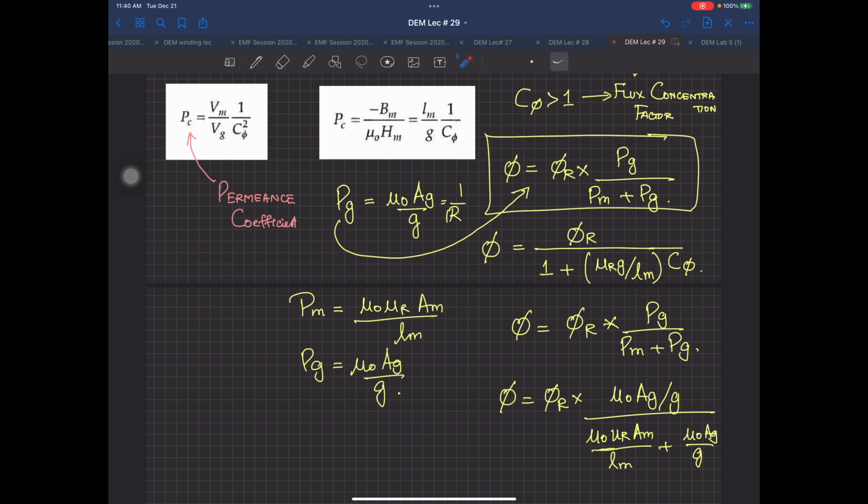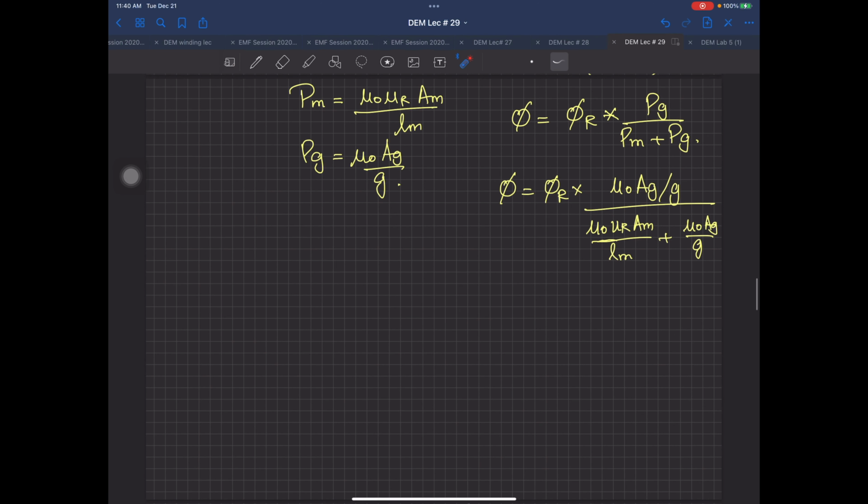So when they divided by Pg, this becomes 1, this becomes 1, and there is 1 in the numerator. So what they have done over here, this flux phi is equal to phi r multiplied, you divide this term here, here, here, everywhere.